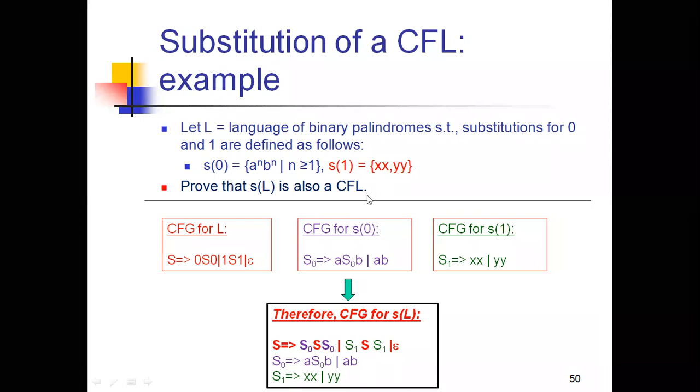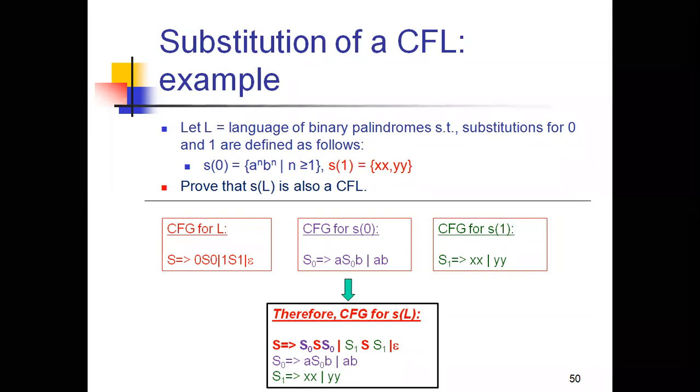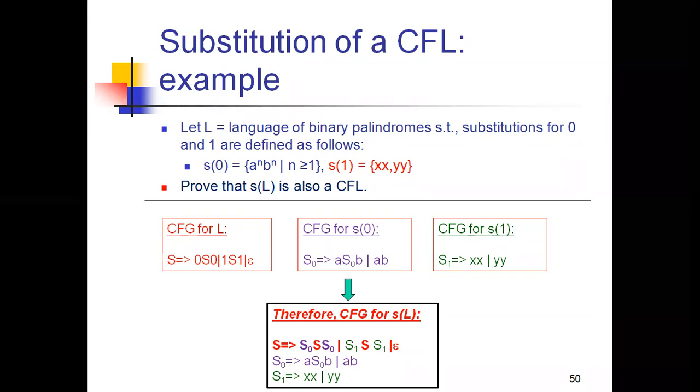This is the way of proving the substitution of a context free language. Please make a note of this example. This example is most important. If the question is for 2 marks, explain or list out the properties of context free languages, then just write down the names of the properties, it's enough. But if the question is to prove or show that CFLs are closed under substitution, you need to prove it like this, by giving the statement and taking an example. Just make a note of this.